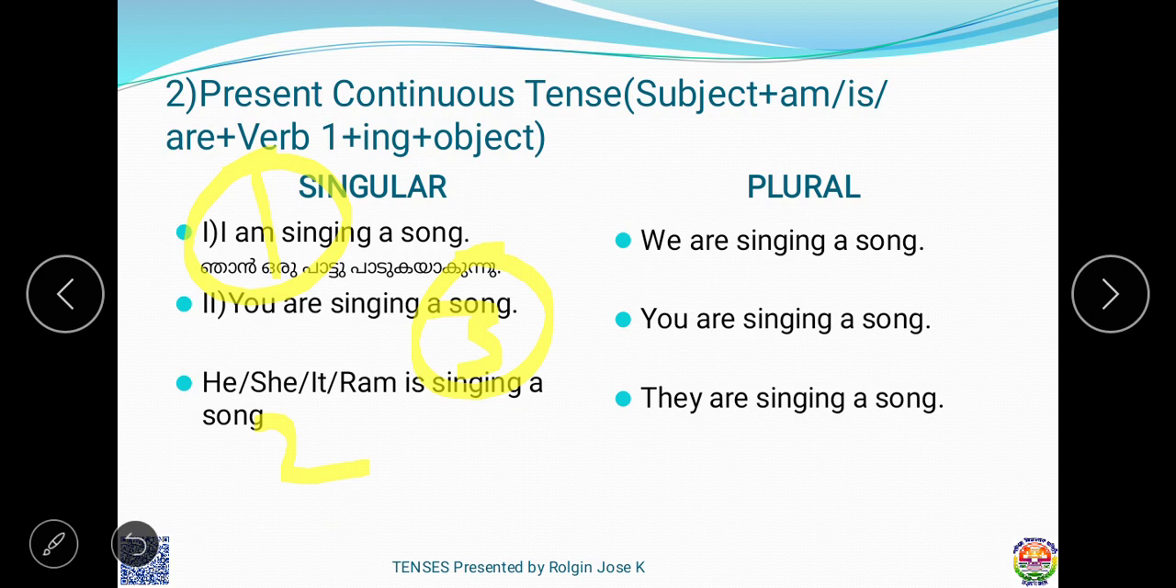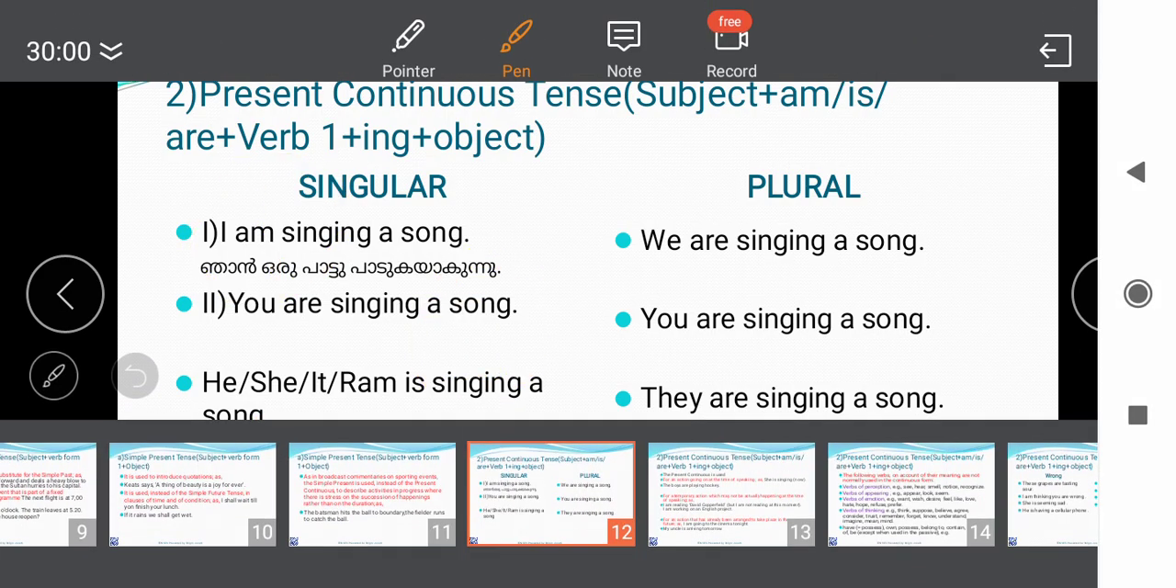Okay, next we learn about uses of present continuous tense.